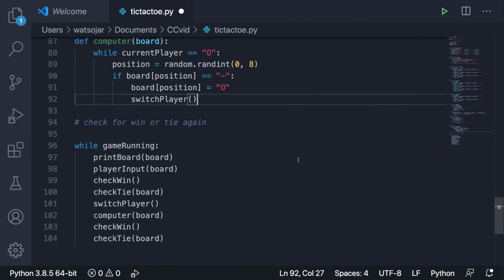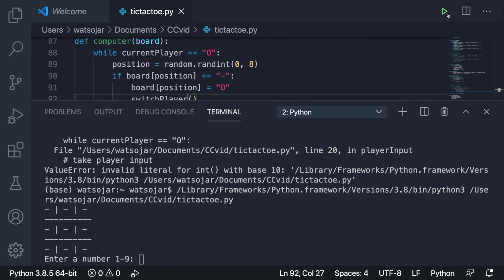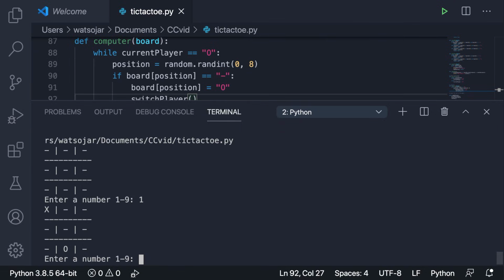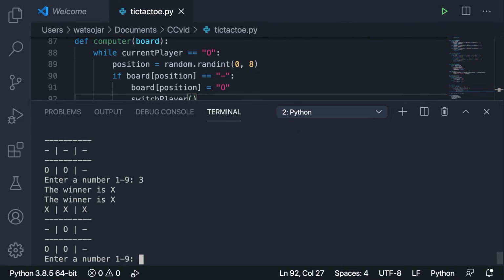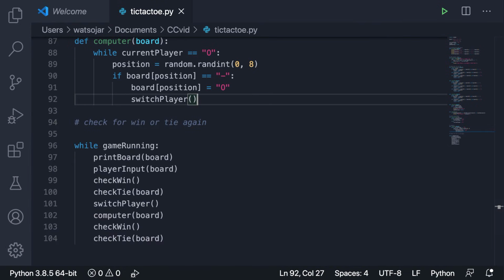Okay, so now let's run this, and we should have a pretty good project. So let's enter a number 1. Oh, the player made a move down there. The O made a move down there. 2. Uh-oh, it might beat me. There we go. The winner is X. And there you have it, guys. There is our tic-tac-toe game up and running.